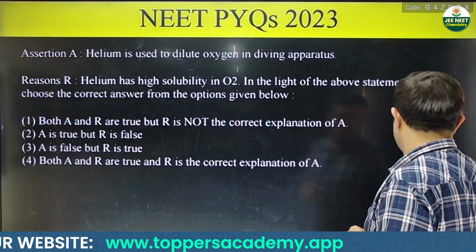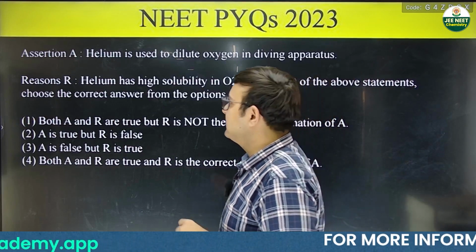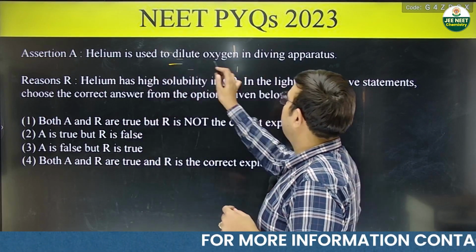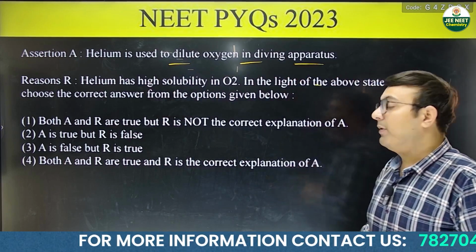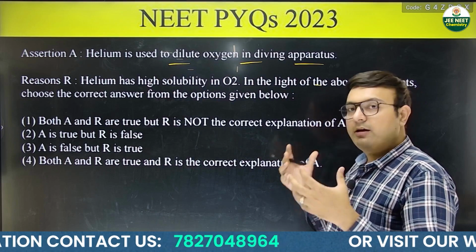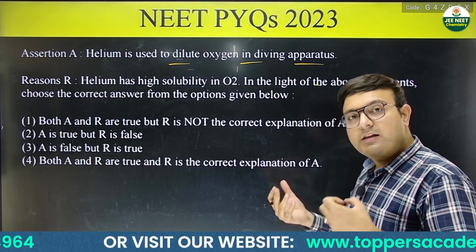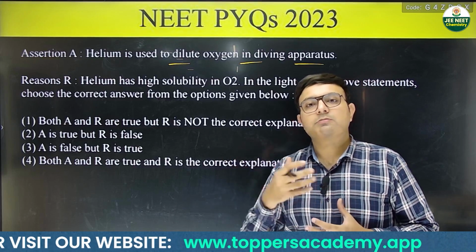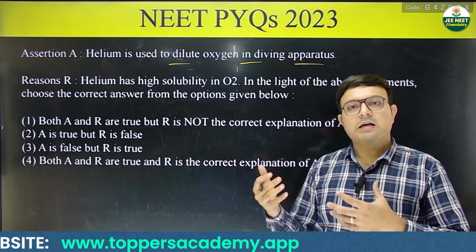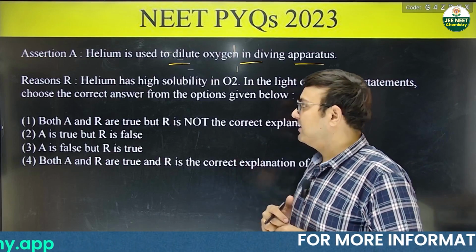We'll go to next question. Next question is again assertion reason question. This says helium is used to dilute oxygen in diving apparatus. Yes, this is also correct, that when you use the diving apparatus, in that along with oxygen, helium is being mixed. What is the reason of mixing helium? Helium is mixed because helium is less dense than the oxygen.